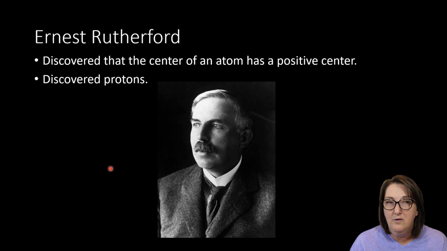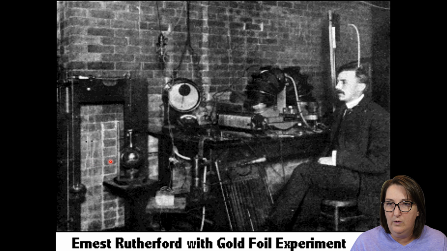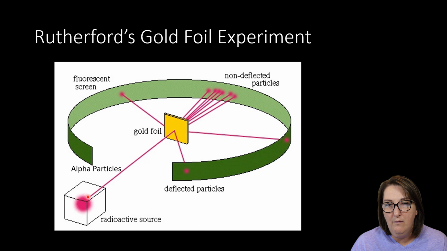Okay. And then later on we had Ernest Rutherford. He comes along and he discovered that the atom has a positive center. He discovered protons, and it was by accident. He was just checking to see the charge of an atom, and he was able to predict something else. So he did what was called the gold foil experiment. It was a really simple experiment also. What he did was he took alpha particles, which are little pieces that are positively charged, that are going to come flying through a very thin piece of gold.